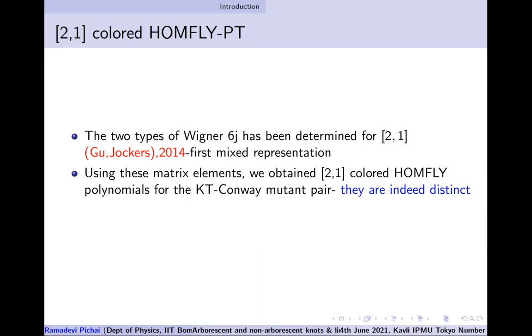Of course, it was mentioned, or it was shown, the difference for specific SU(N) colors in Morton and collaborator papers. We explicitly used our tools where I said any knot invariant I can write in terms of grading eigenvalues and duality matrices. And since the duality matrices were available, we could explicitly work it out as a two-variable colored HOMFLY-PT for these two knots, and show that these two knot polynomials are actually distinct. This is the work with Satoshi and Vivek.